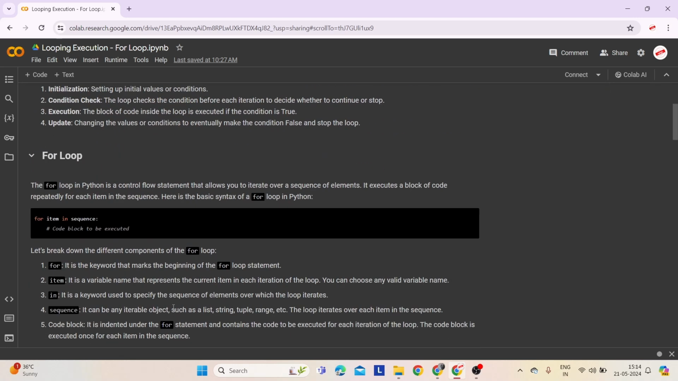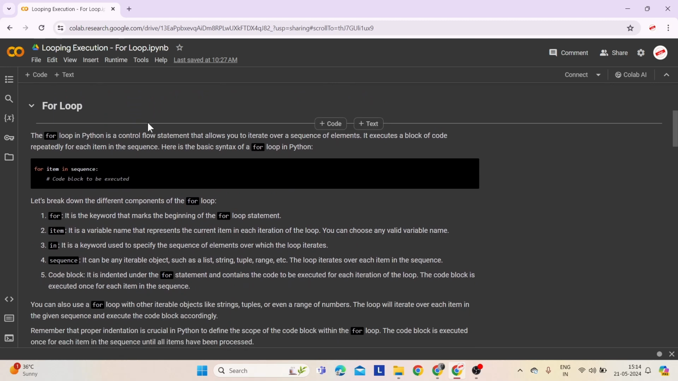Now, let's deep dive into understanding the for loop. A for loop in Python is a control flow statement that allows you to iterate over a sequence of elements. It executes a block of code repeatedly for each item in the sequence. The for loop in Python is used to iterate over a sequence, which could be a list, tuple, array, or string. Here is the basic syntax of a for loop in Python: for item in sequence, followed by the code block to be executed.